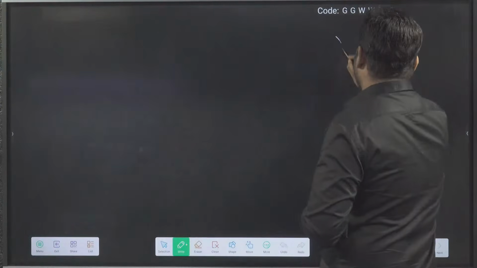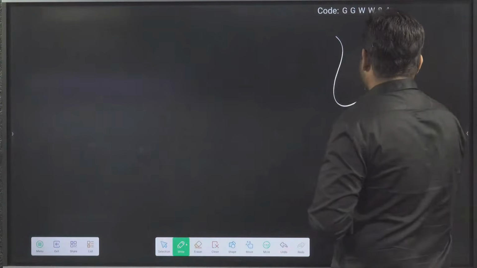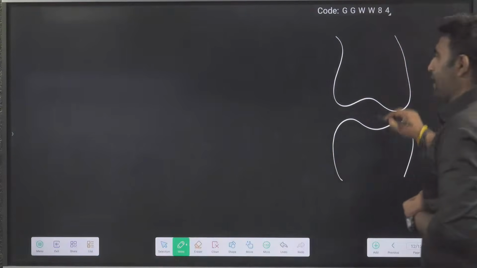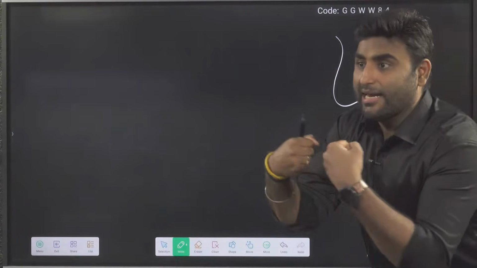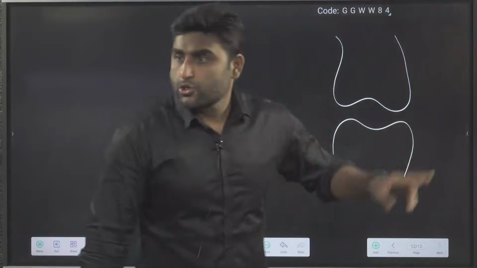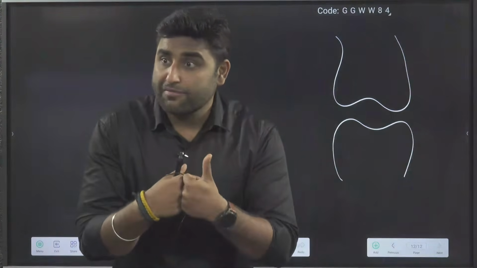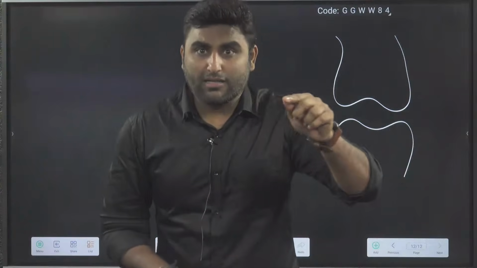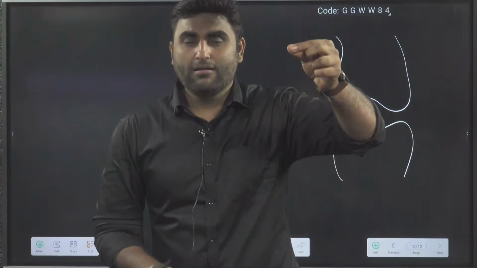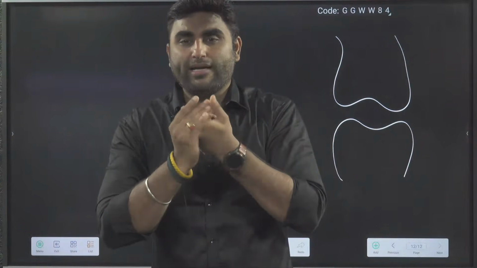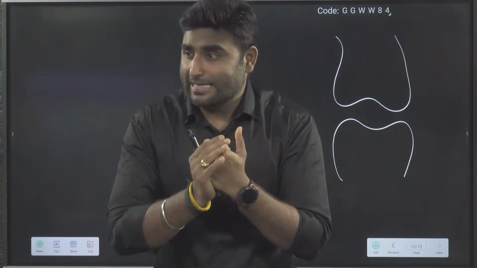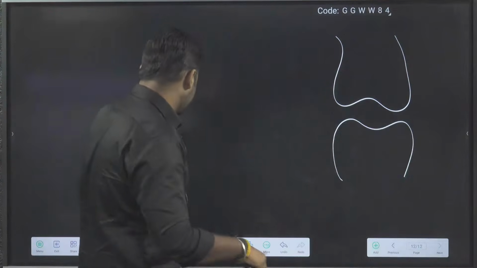Now, whenever you look at any joint, will I allow the joint bone surfaces to directly come in contact with each other? Should I allow this joint surface to show friction with each other? No, I will give a thin cartilage lining which makes the joint movement smooth, gliding, and prevents friction.